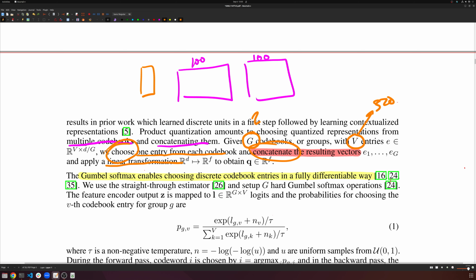So let's do it this way. We have an embedding vector here. We can train a linear layer that goes from whatever the dimension of this is to 100. Why 100? Because I have 100 code vectors here. So the neural network will output some logits, like -2, 4, -8, 3, 7, 2, and so on. We'll have some raw logits that come out of our layer, and we want to sample from this distribution.